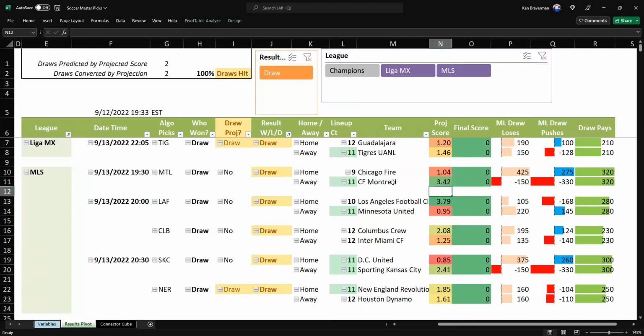So, but that being said, Montreal is apparently a good pick. LA Football Club over Minnesota, huge there. That's a good pick.